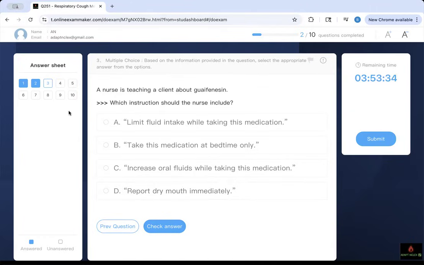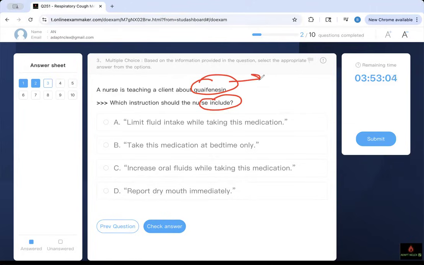Second, the strategy I've told you to answer questions is to go for the buzzword. And when you get a buzzword, try to figure out if you know something about it. It says, which should you include, about what? Guaifenesin. We're talking about NCLEX respiratory cough pharmacology medication. Which class would you put guaifenesin in? If you put it in that group, then you know you can find the answer.